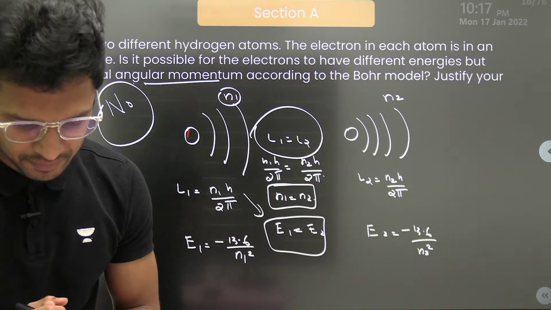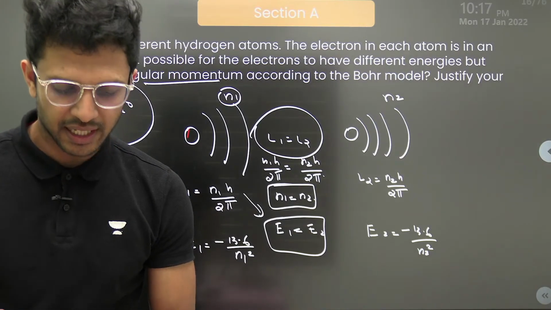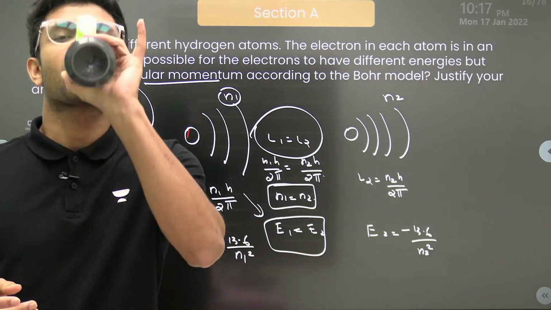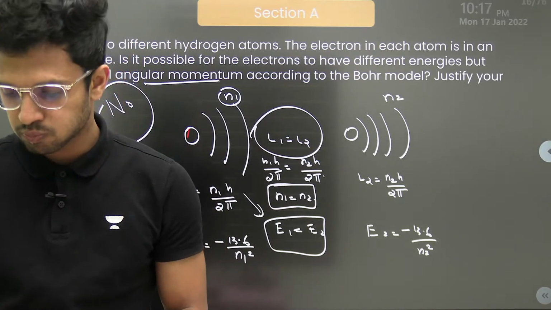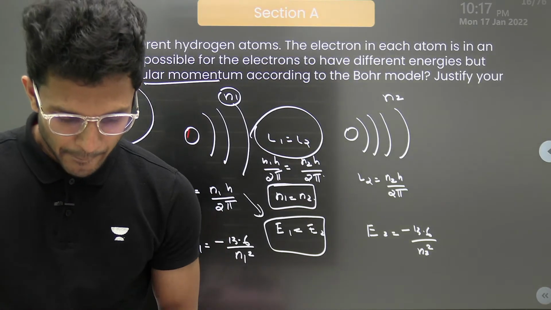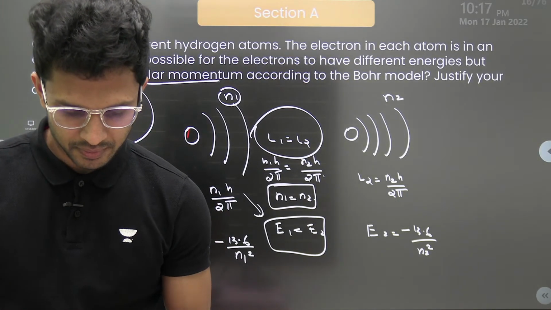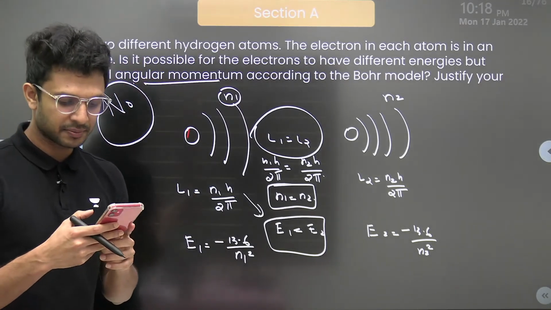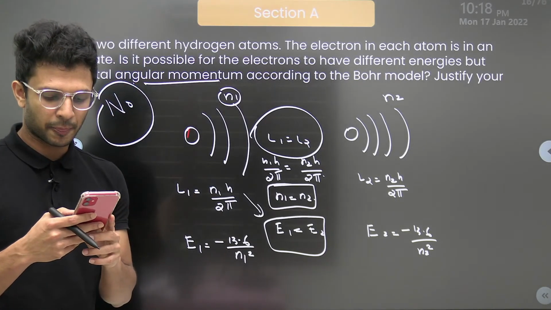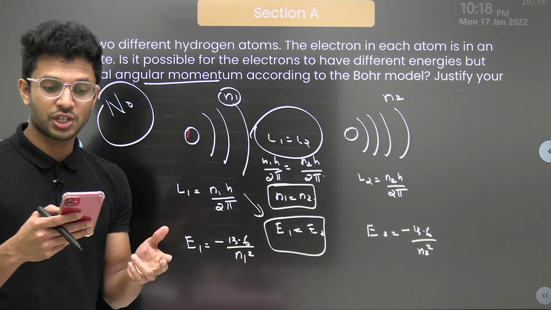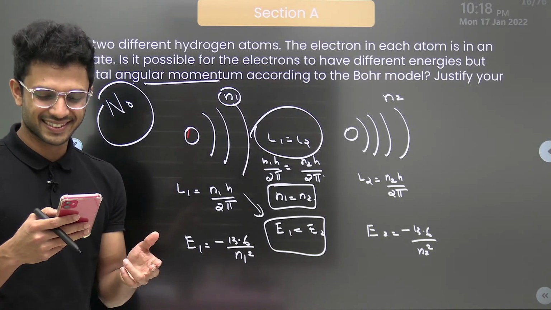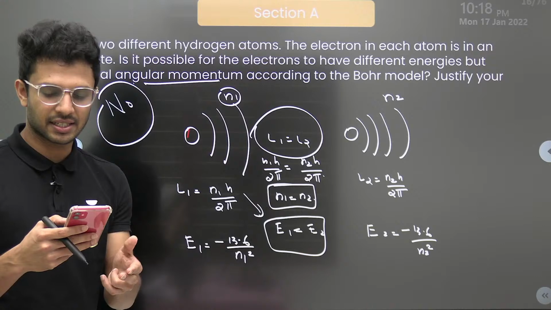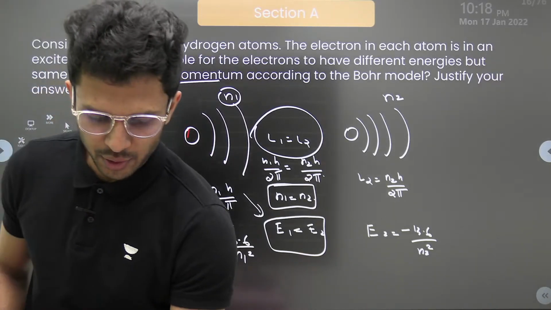Clear ho gaya na? Is it clear? Yes, Sahil, Nikhil, Denny, Shreya, Mohit, Jia, every one of you. Yes, yes, yes. Okay, then let's go for the next question then.